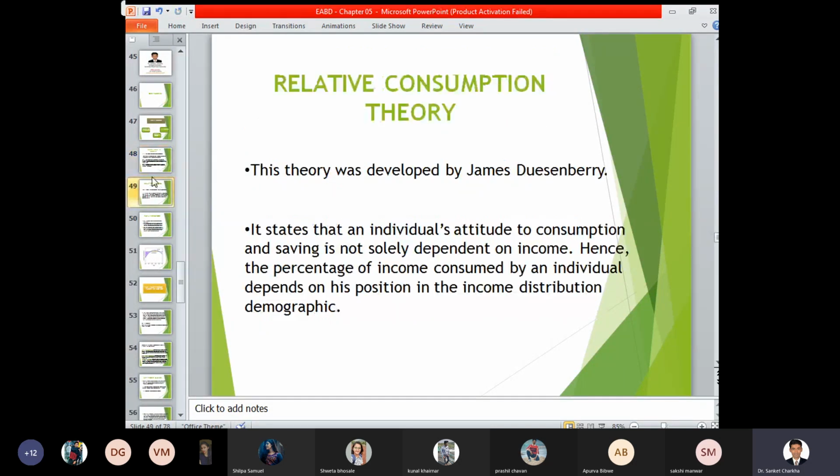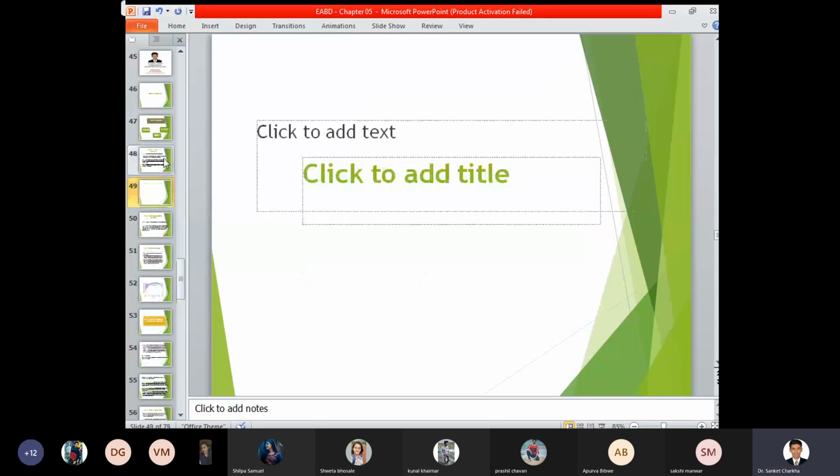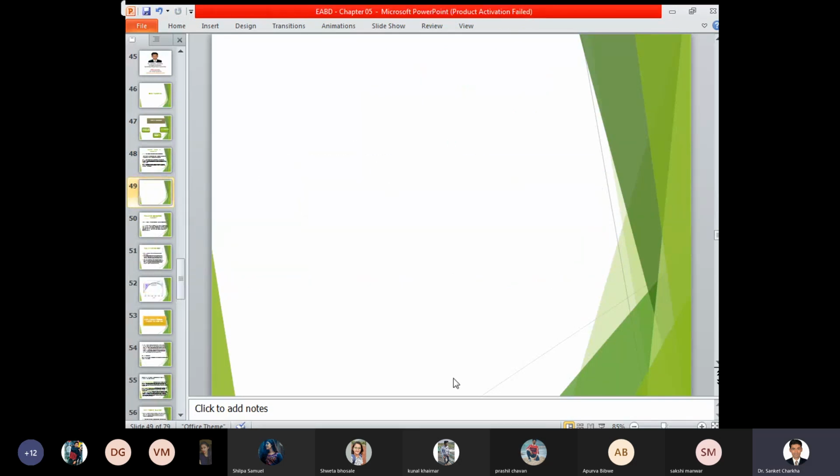I'll quickly give you a diagram and explanation. What understanding does the absolute theory of consumption give you? Based on the understanding of John Keynes, he has taken into consideration the income level and consumption.